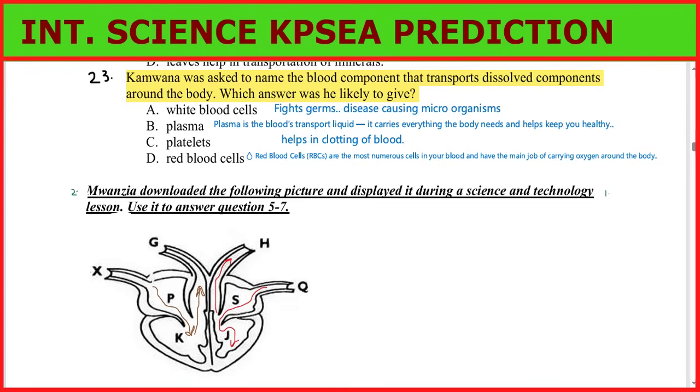Plasma is the blood transport liquid. It carries everything the body needs and helps keep you healthy. Then we have the platelets. Platelets are known for clotting, and red blood cells, RBCs, are the most numerous cells in your body and have the main job of carrying oxygen around the body through hemoglobin.